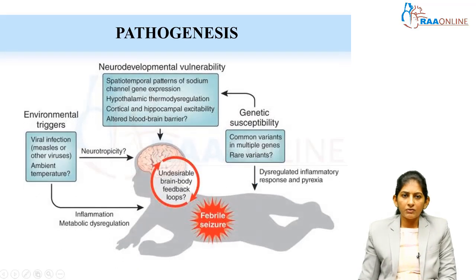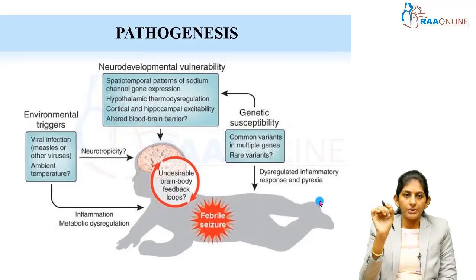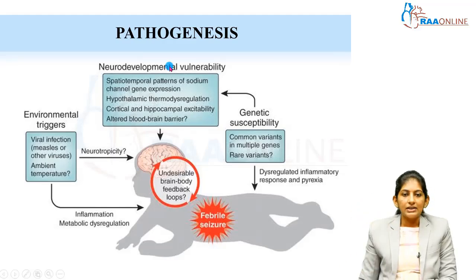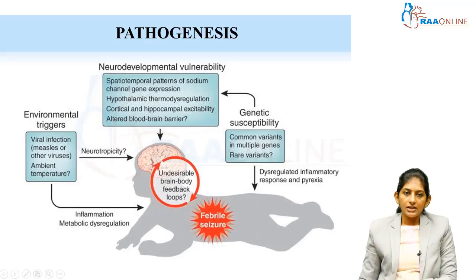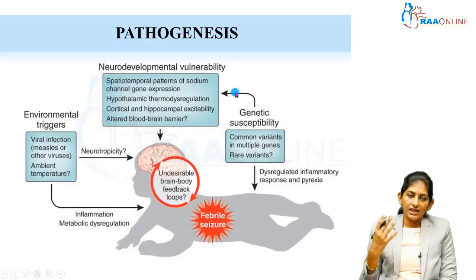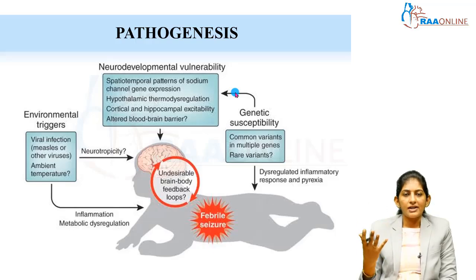Look at the picture here. We are not entirely sure we can pinpoint one particular pathogenesis, but there is a child who is genetically susceptible, who has this abnormal gene loci, and in such children, whenever the child gets a fever, there can be different sodium channel gene expression. So the sodium ion channel opening can be a little altered. Thermo dysregulation can happen.